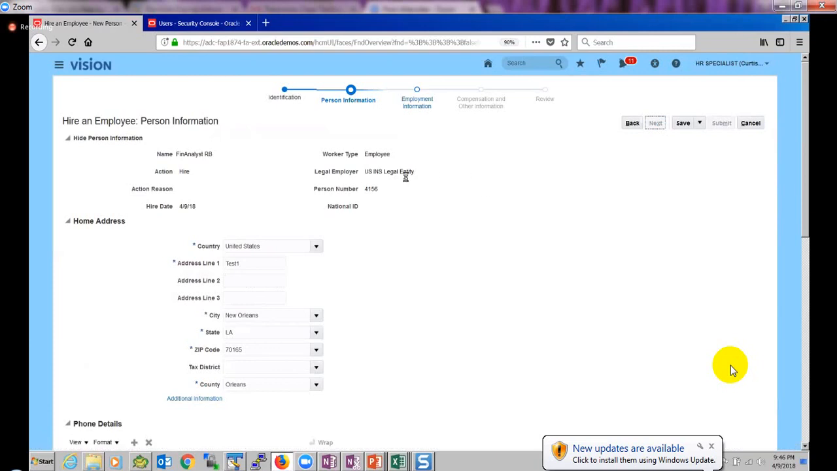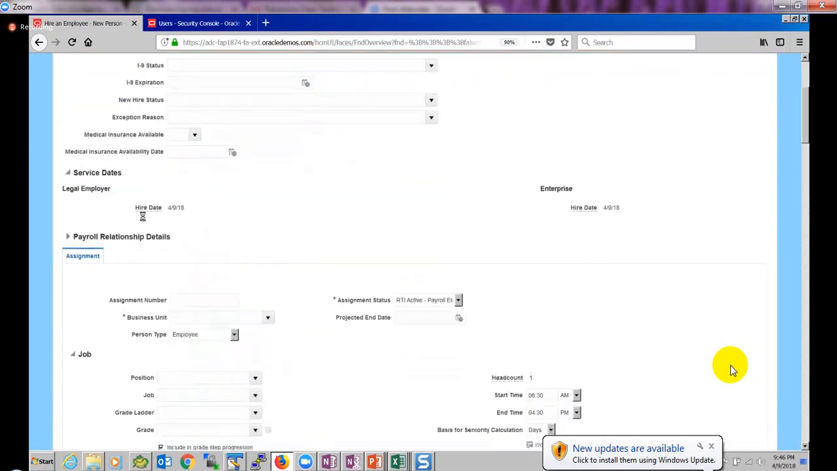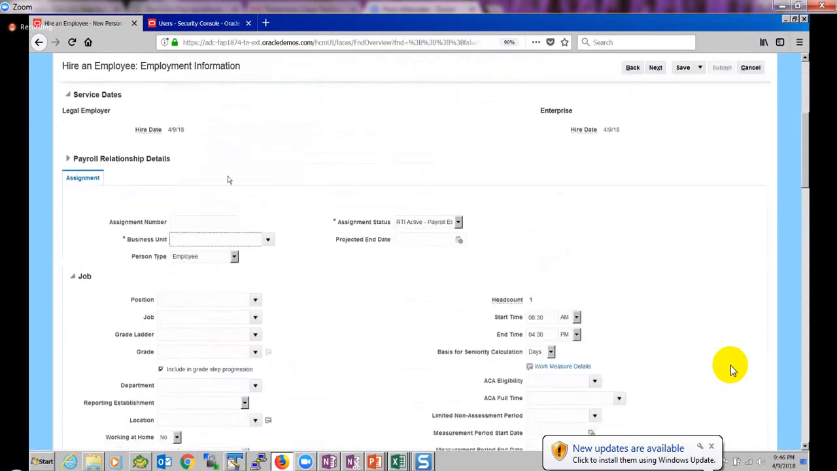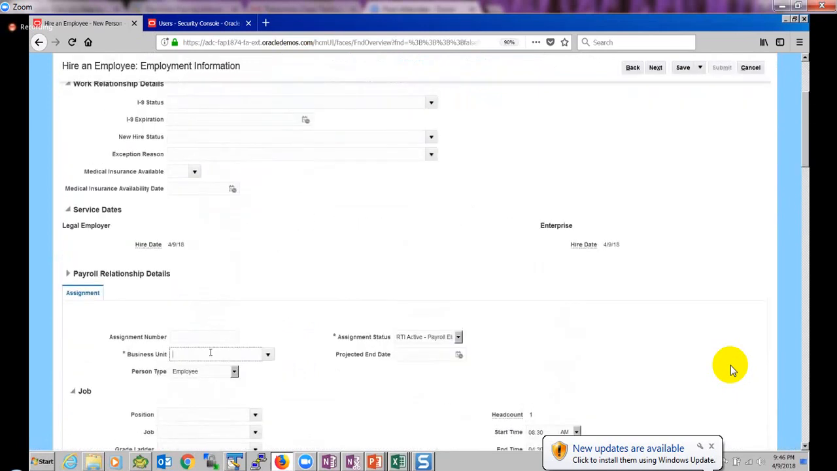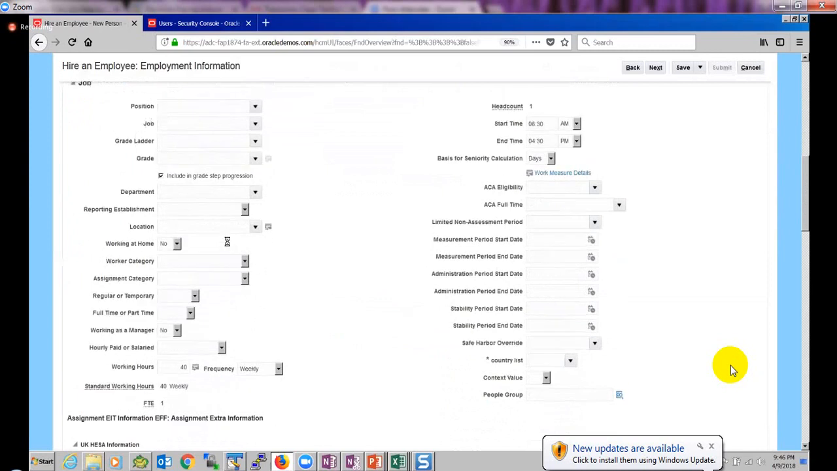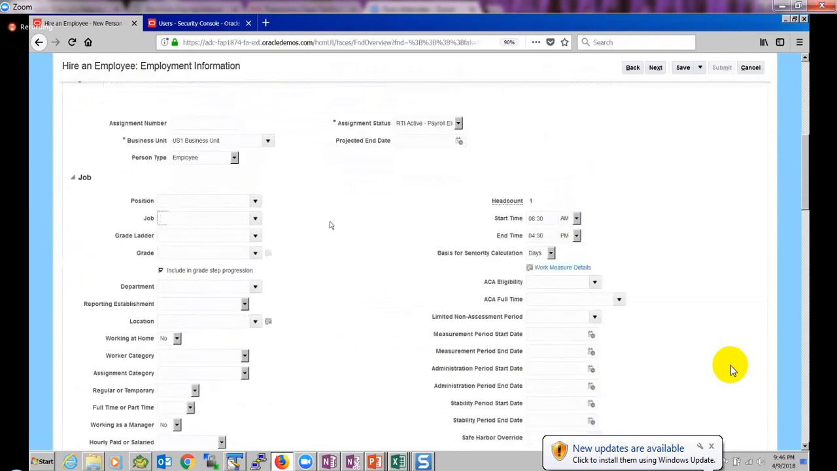And employment information, where typically here you will give the employment information of the employee, basically the job, grade, whatever. And the business unit, we have to mention which business unit this person belongs to. It's again your functional specialist, your HR specialist, who will set it up for you. So we have some business units here. US1 business unit I'm giving it, and so this person will be in some job, right? Every person will have some job and some department.